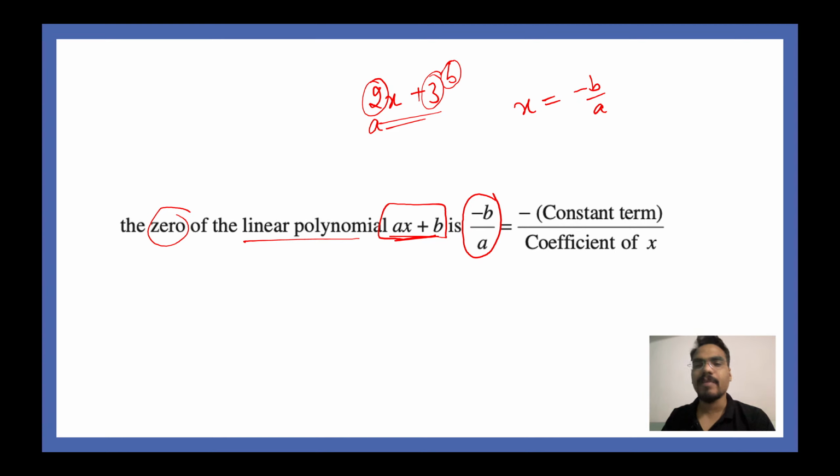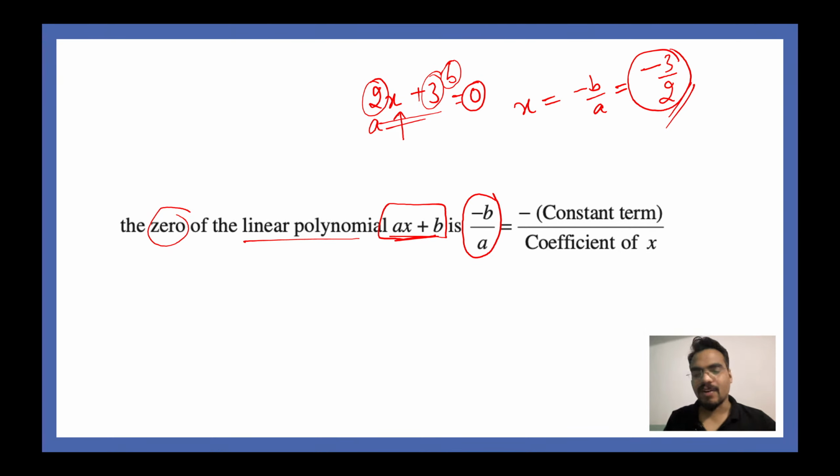Minus b by a will be your 0, and this will be equal to minus 3 divided by 2. So this is your 0. So if you use minus 3 by 2 instead of x, you will be left with polynomial value as 0.